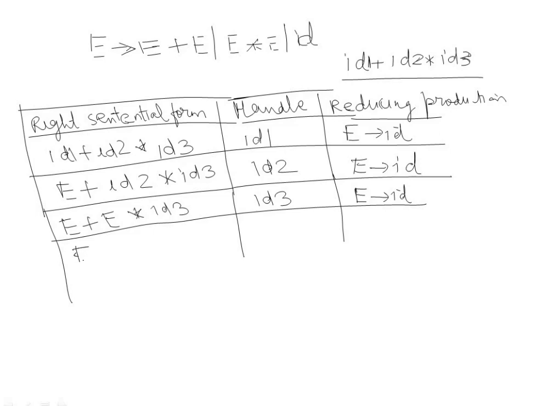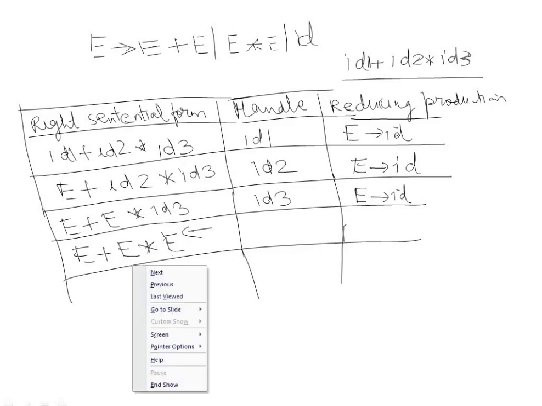Okay, so now we have E plus E into E. Since it follows rightmost derivation in reverse, and now our whole input string is scanned, we can move from right to left and find out the possible handle. So E into E is a handle.